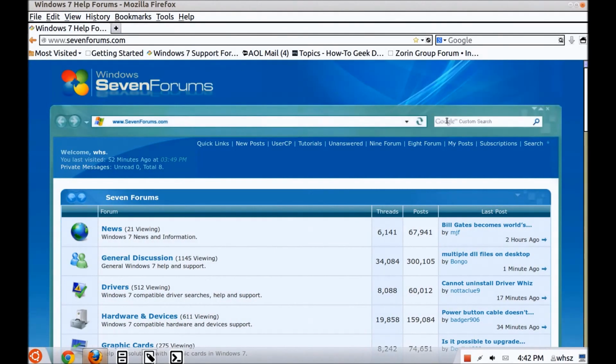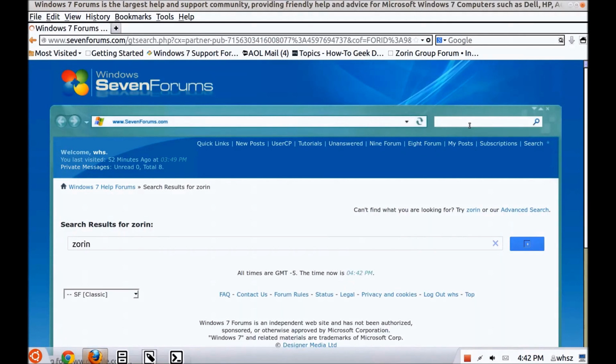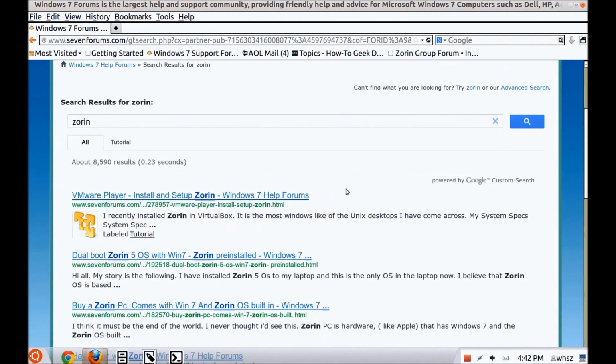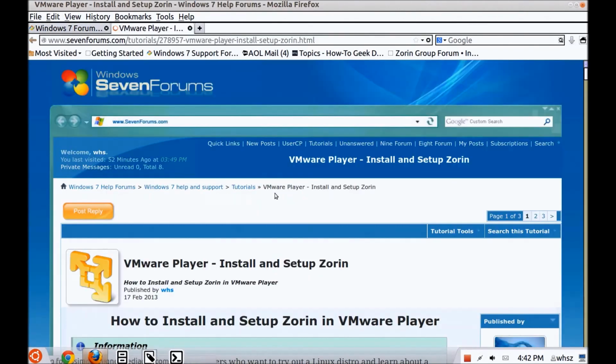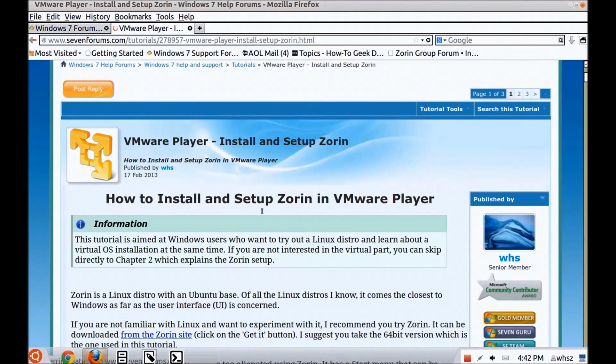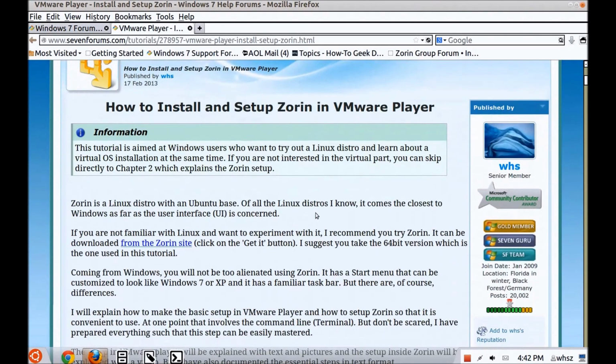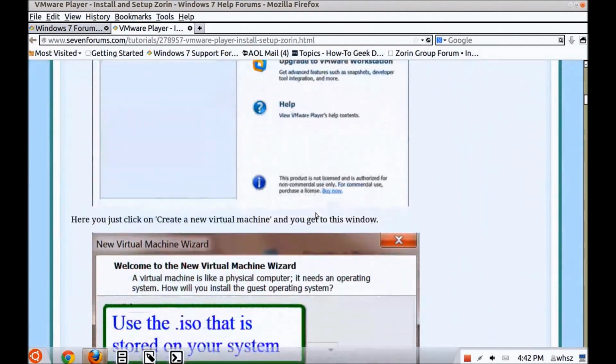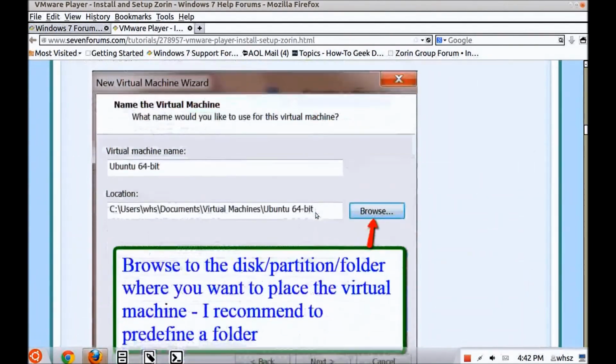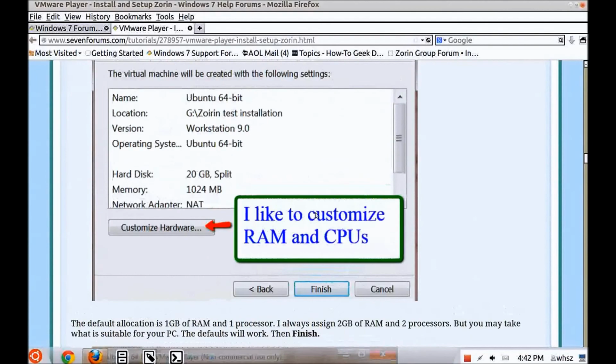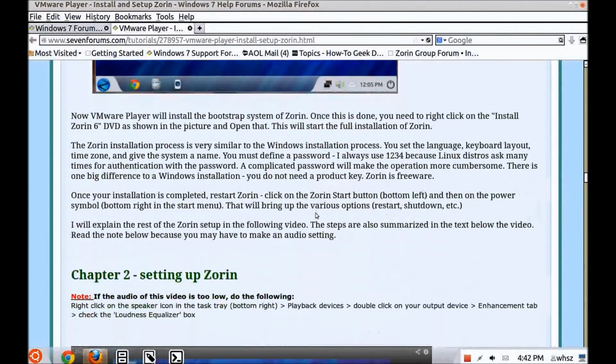And then I happen to be logged in, but then in the search field here on the top right, you enter Zorin, and hit enter. And you will see my old tutorial, how to install and set up Zorin in VMware Player. And it gives you a step-by-step instruction on how to do that.